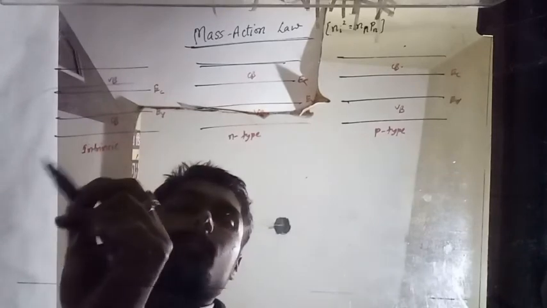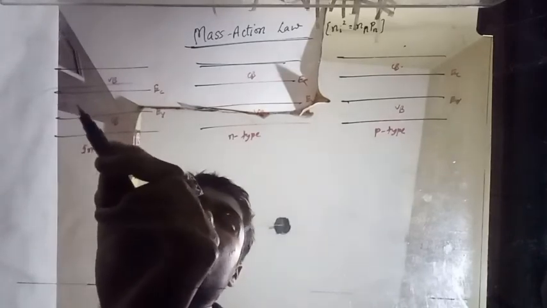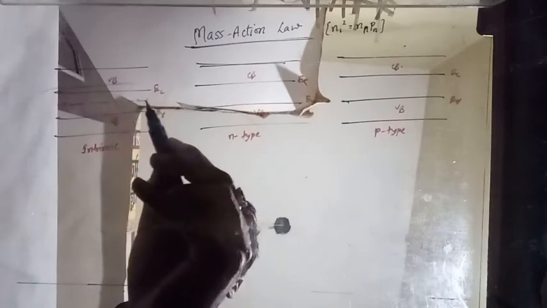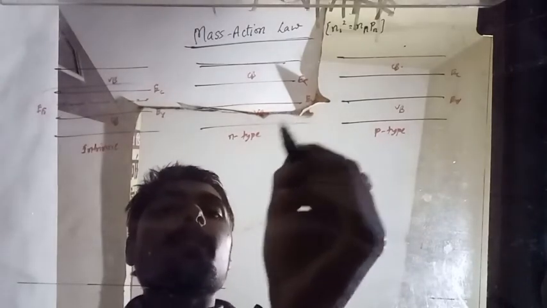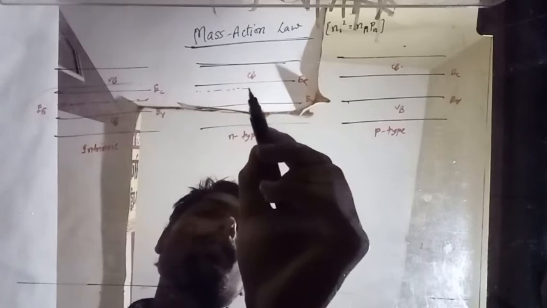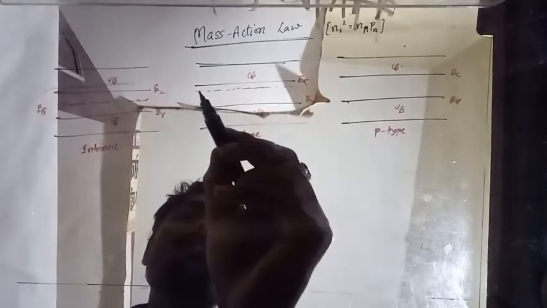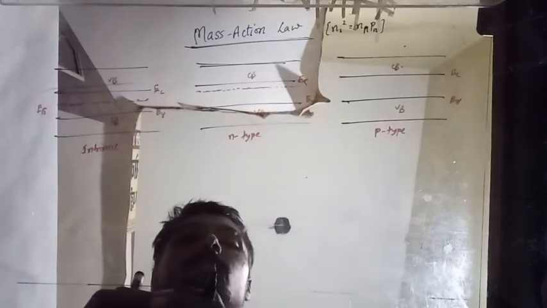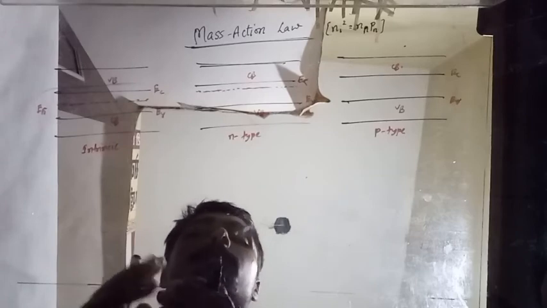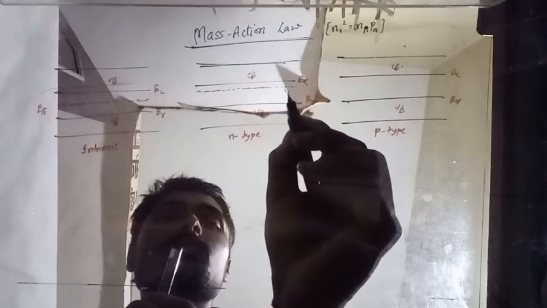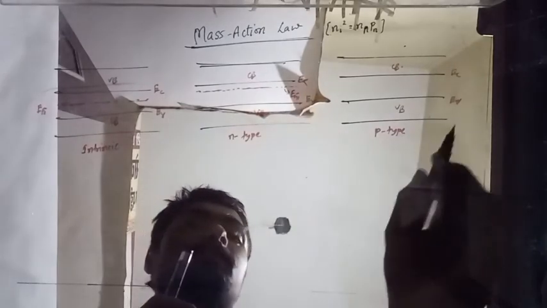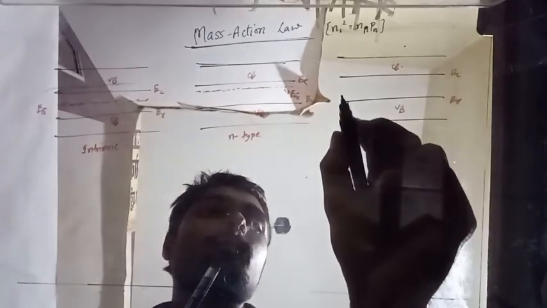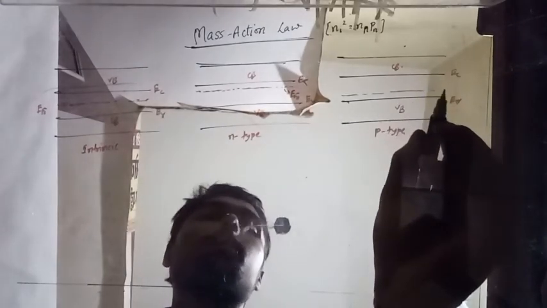For the Fermi level, refer to the last video, and you will find that the Fermi level is near about mid. This is EFi, right? And in case of N type, the Fermi level is slightly shifted up, because what is the Fermi level? The Fermi level is the energy level at which the probability of finding an electron is half, meaning 0.5. Half of the vacancies are filled up to this level. So this will be the Fermi level in N type. And in P type, the Fermi level will shift down, because there is less availability of electrons in the conduction band.